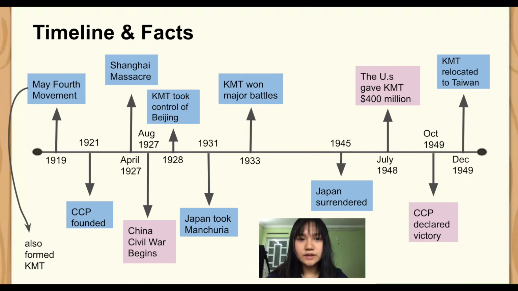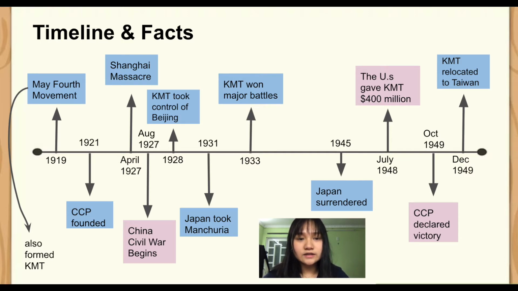I will continue with the timeline and the facts of the Chinese Civil War. It started with the May 4th Movement, which began when young students in China resisted the entry of Japan into their country. It led to a massive protest called the Treaty of Versailles protest in the summer of 1919, which also formed the KMT, the Kuomintang, led by Chiang Kai-shek.